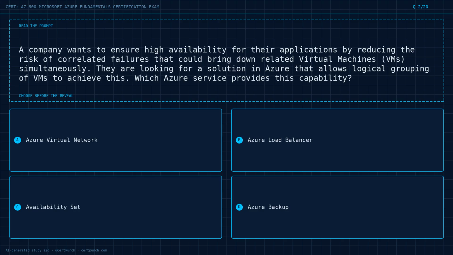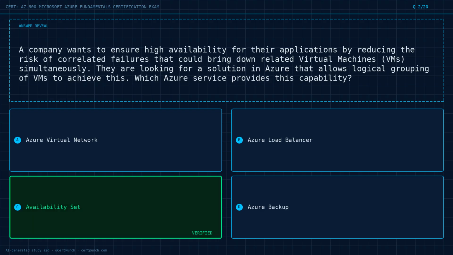Question 2 of 20. A company wants to ensure high availability for their applications by reducing the risk of correlated failures that could bring down related virtual machines simultaneously. They are looking for a solution in Azure that allows logical grouping of VMs to achieve this. Which Azure service provides this capability? Option A, Azure Virtual Network. Option B, Azure Load Balancer. Option C, Availability Set. Option D, Azure Backup. Choose the best answer before the reveal. Commit to it now.